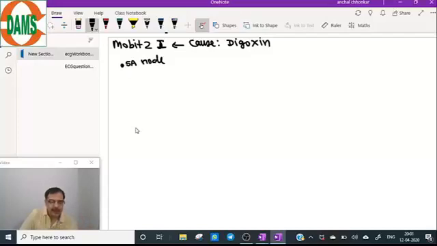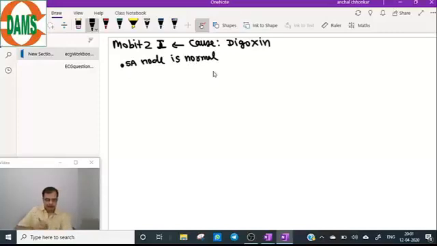There is no problem. So history of second degree AV block, if it is Mobitz 1, history of digoxin intake can be there. SA node is totally normal. It is depolarizing with its normal rate of 60 to 100 per minute.